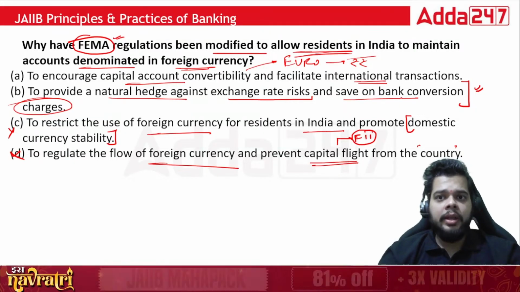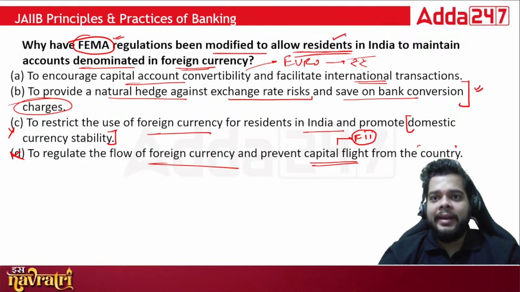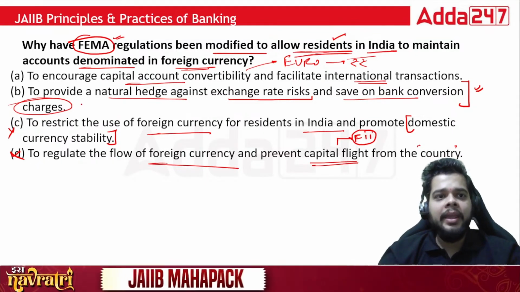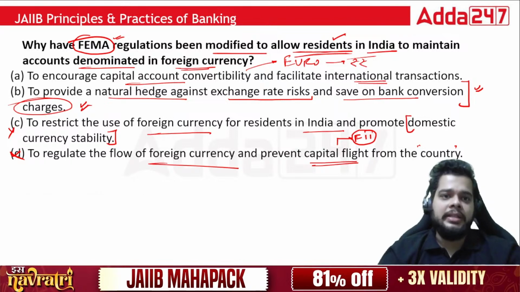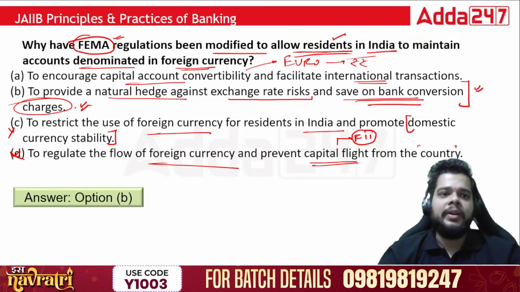The most apt explanation of the reason why FEMA regulations have been modified to allow residents in India to maintain accounts denominated in foreign currency will be to provide a natural hedge against the exchange rate risk and save on the bank conversion charges. B will be the right answer here.